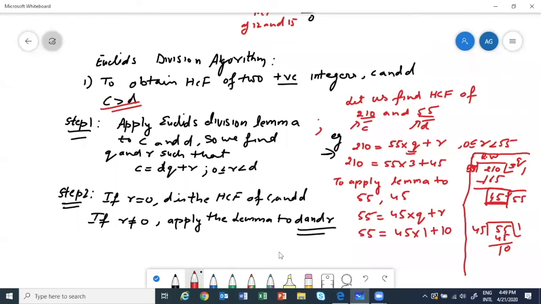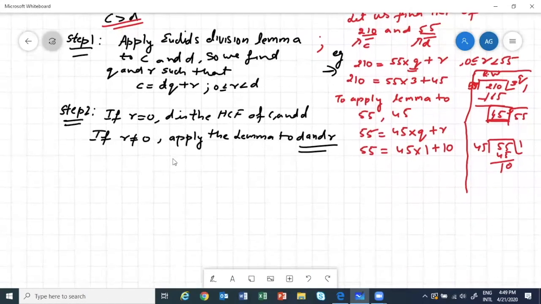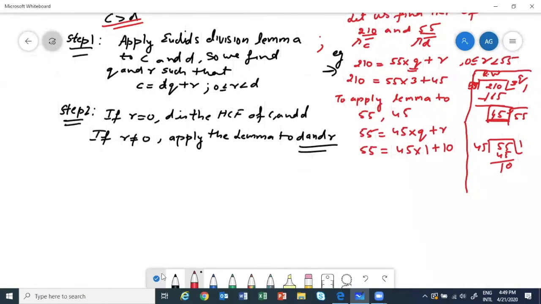So that is what step 3 says. I will just write step 3, then we'll do it. It says apply the lemma to D and R, I did it. So what should I do next? The algorithm is telling me what to do. Let's write what it is saying. Continue the process. So we have to continue till when? Let's see. Continue the process.